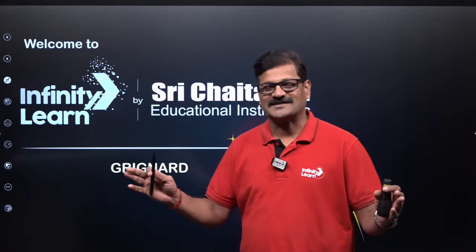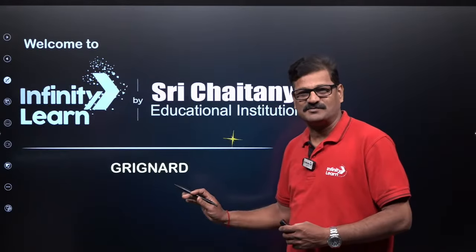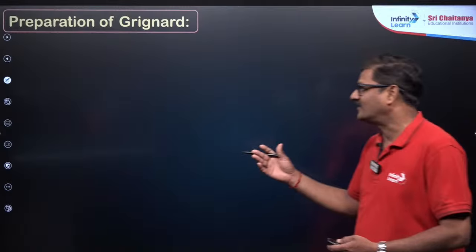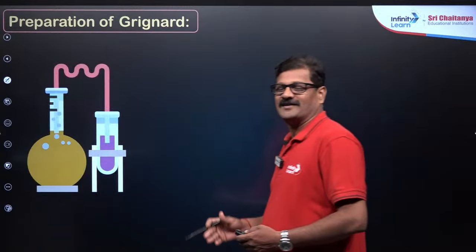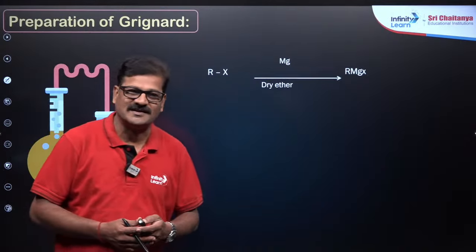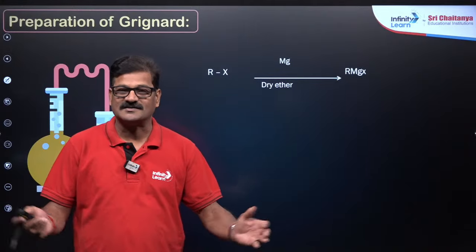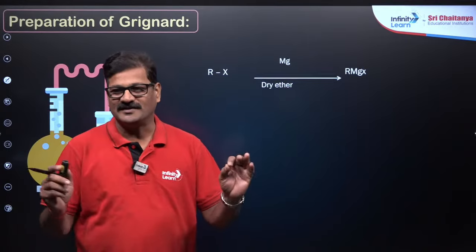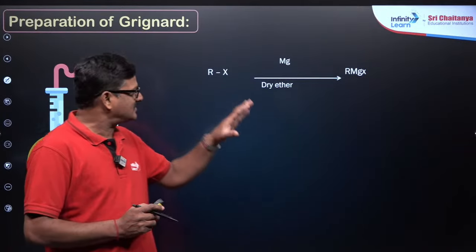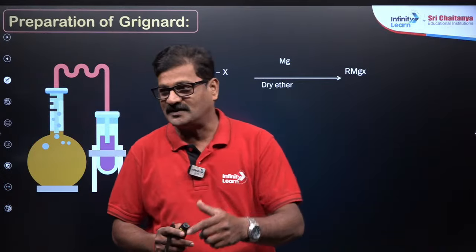So I want to discuss some funny thing about the Grignard reagent. The Grignard reagent was prepared by Victor Grignard. Simply you can see the preparation of Grignard reagent here. When an alkyl halide is reacted with magnesium metal in dry ether, it is going to give you Grignard reagent. So it's a simple reaction, but so many funny things are there. For this simple reaction, Victor Grignard got the Nobel Prize.